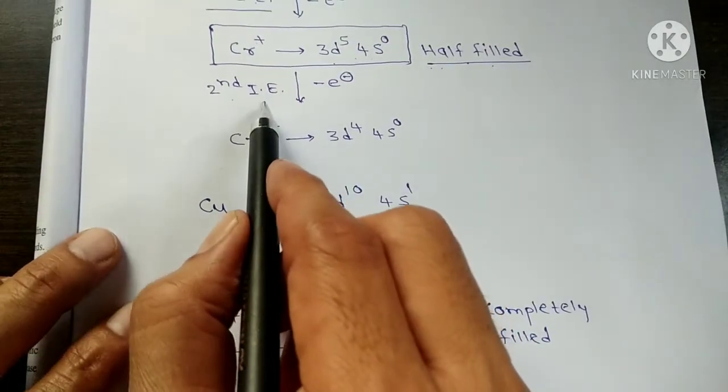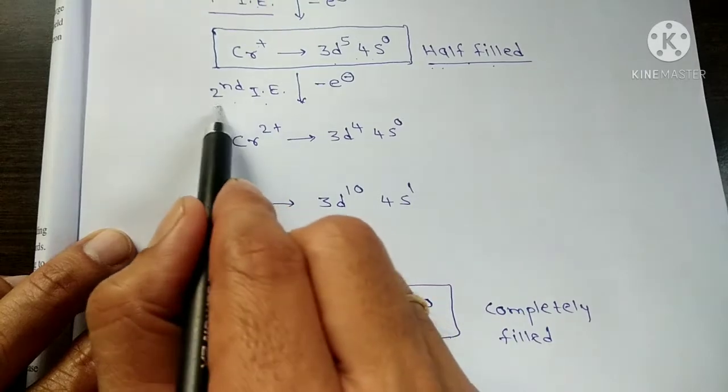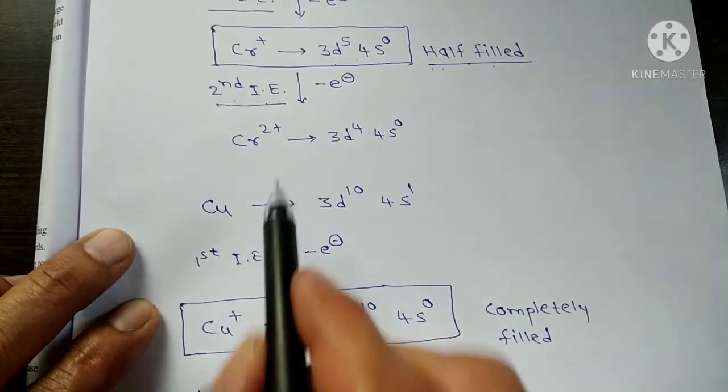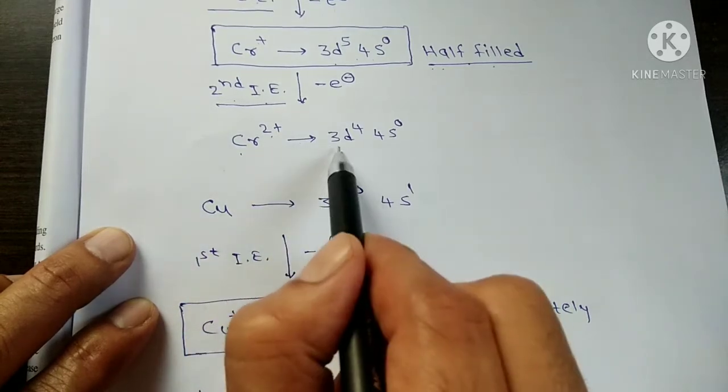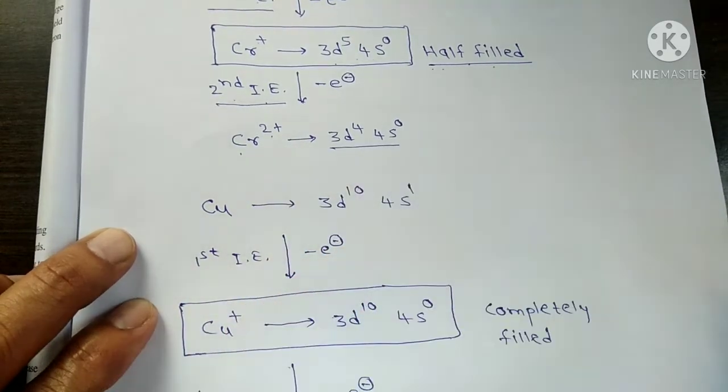If we remove the second electron, that is the second ionization energy, it is converted into Cr2+ and the configuration is 3d4 4s0.